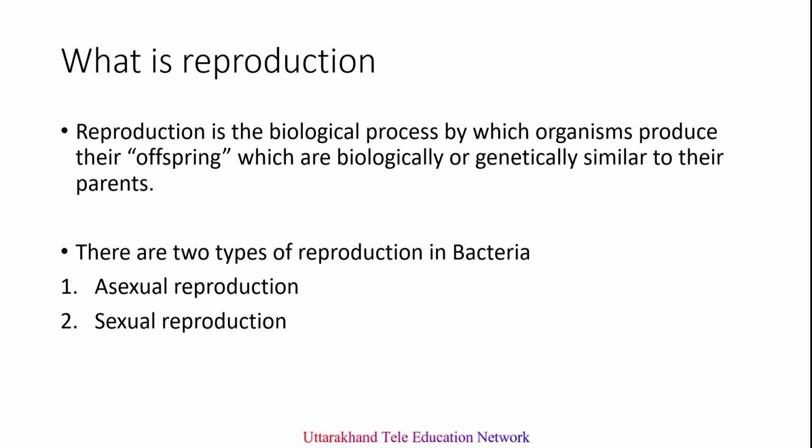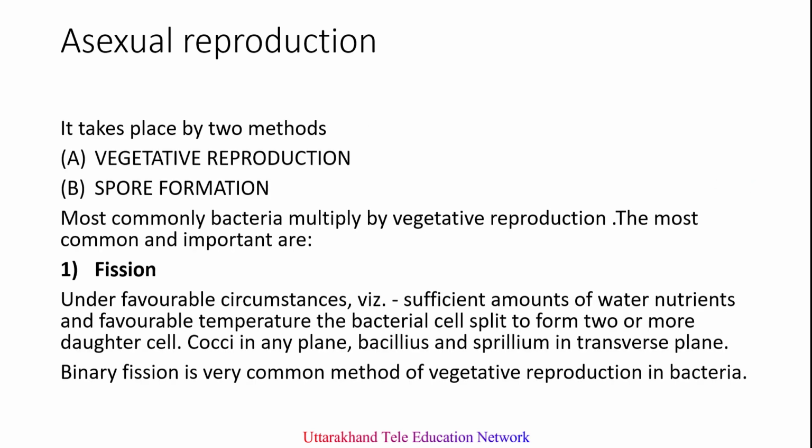So, first of all, asexual reproduction. It takes place by two methods: vegetative reproduction and spore formation. In vegetative reproduction, fission, budding, gonidia formation, and cyst formation are important. First of all, fission. Under favorable circumstances, when there is sufficient amount of water, nutrients, and favorable temperature, the bacterial cell divides to form two or more daughter cells.